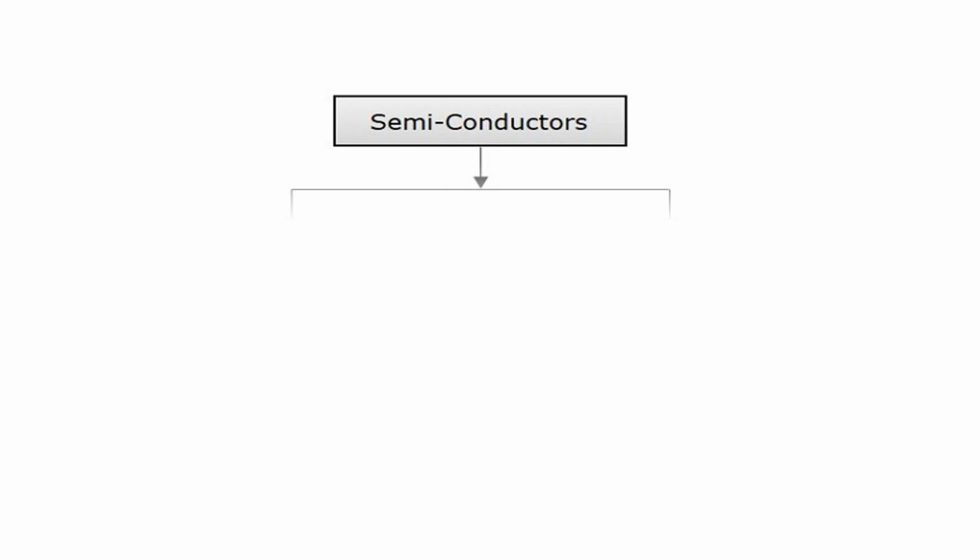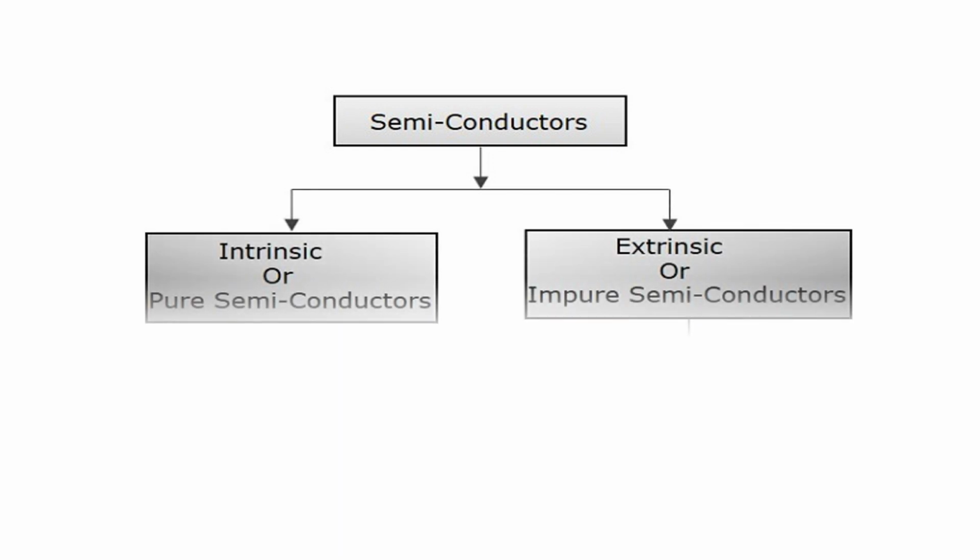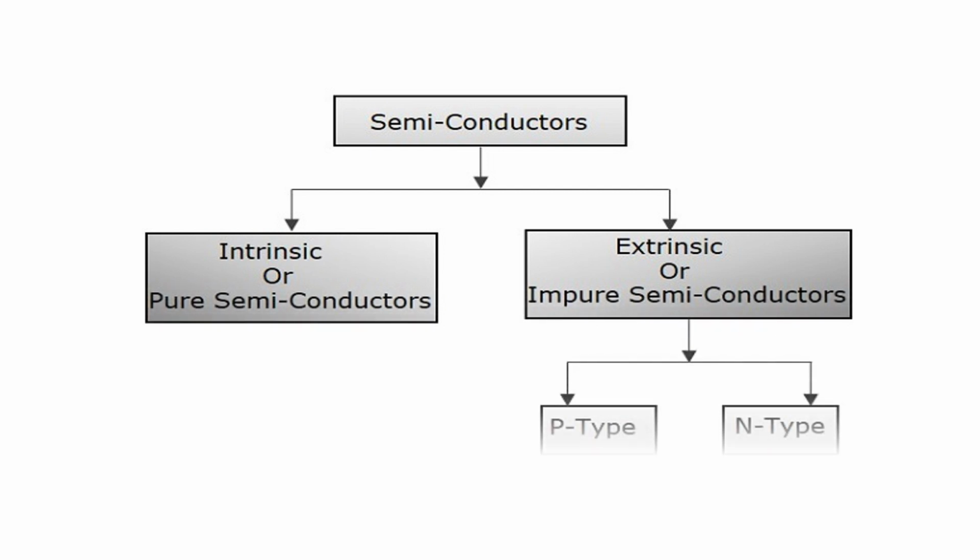Semiconductors can be classified into two types: intrinsic semiconductor and extrinsic semiconductor. Intrinsic semiconductor means pure semiconductors and extrinsic semiconductor means impure semiconductors. In extrinsic semiconductor, we need to add some impurities to conduct. The impurities are of p-type or n-type, so extrinsic semiconductors are of two types, p-type and n-type. And that point we will see in the next video in detail.